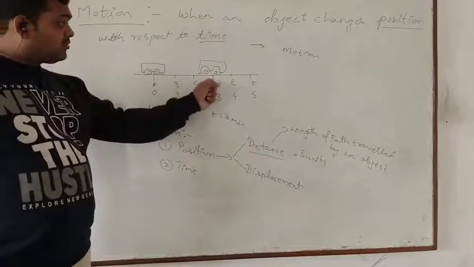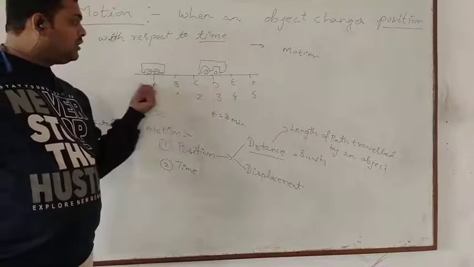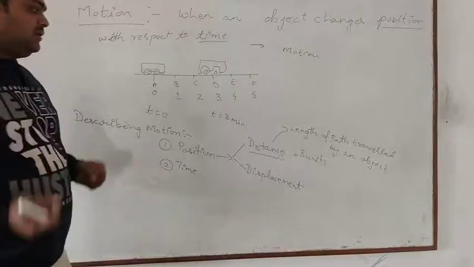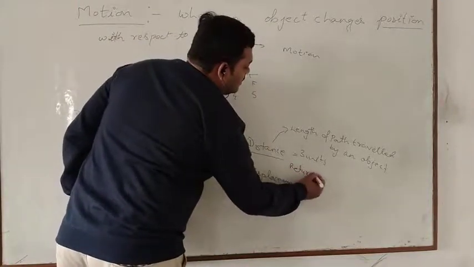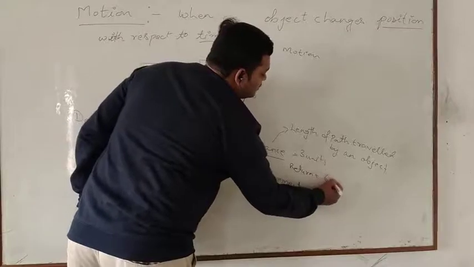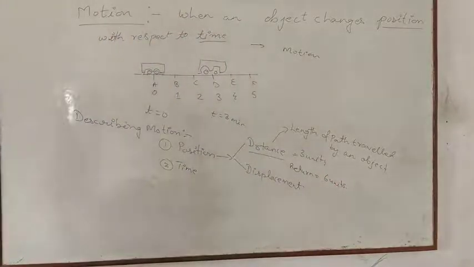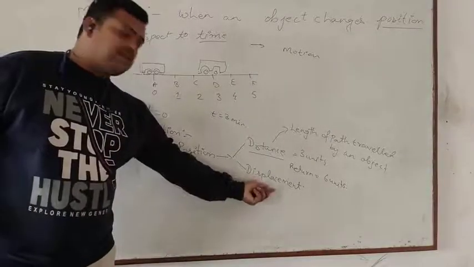Now if it moves from D again to A, it is returning back. So while returning, the distance will come out to be 6 units. It has covered a distance of 6 units. But here is another word. Let us see what that is.